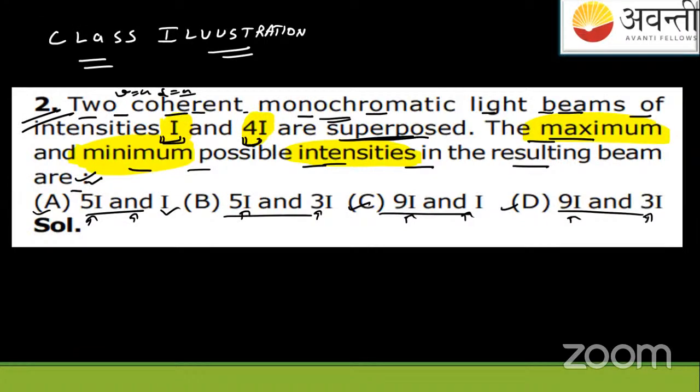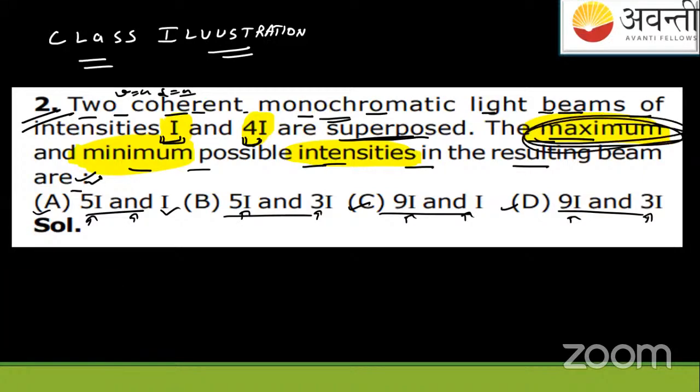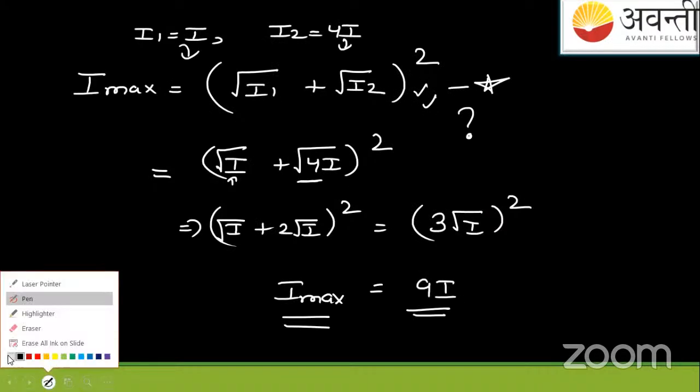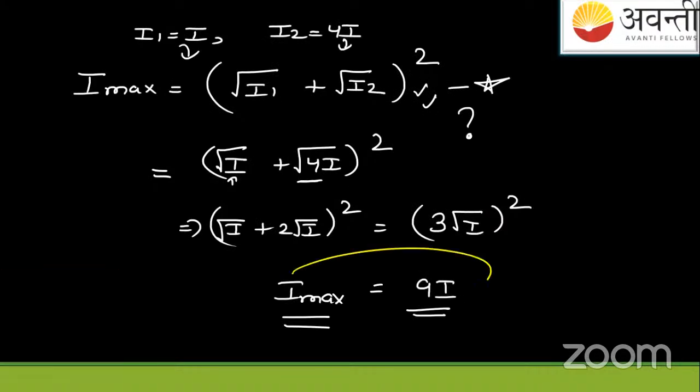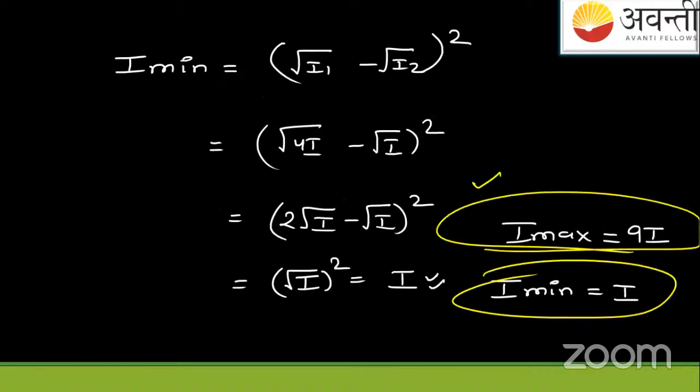So you can see from the options, as per the question, they're asking us the maximum and the minimum possible intensities. So maximum is 9I and minimum is I here. As per the option, maximum is 9I and minimum is I.